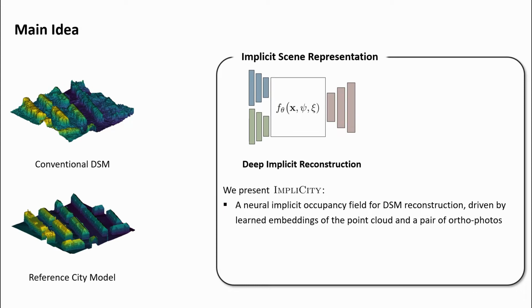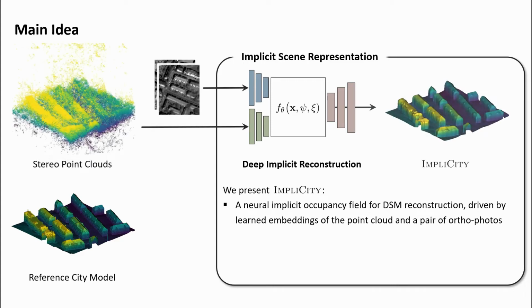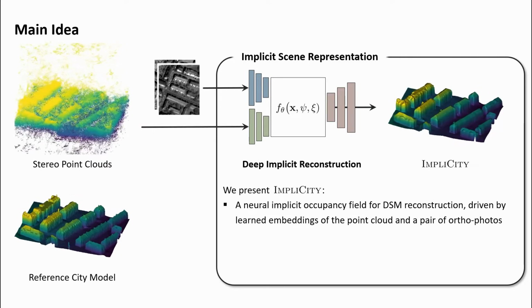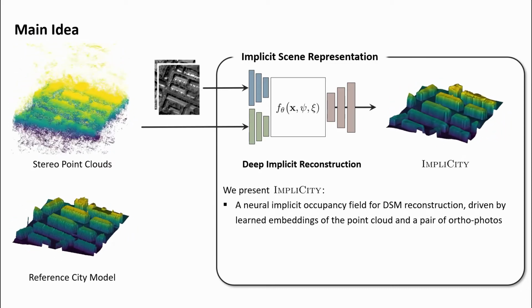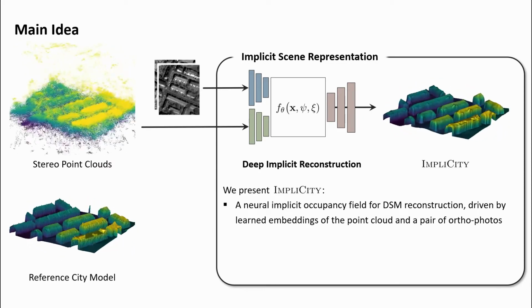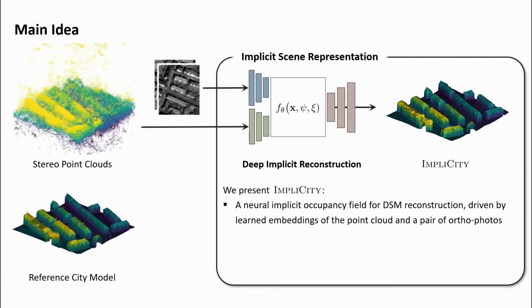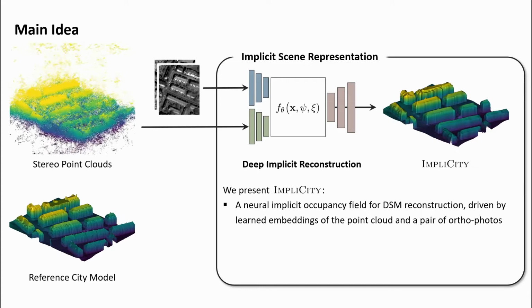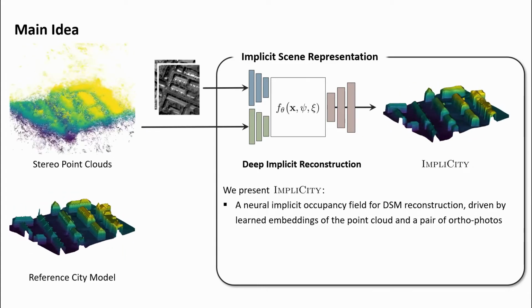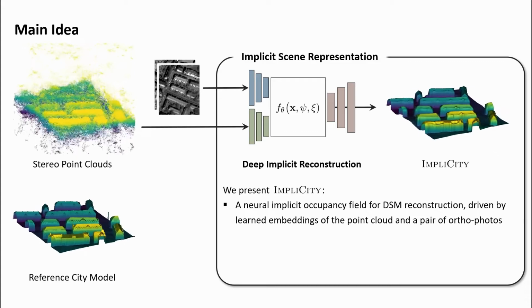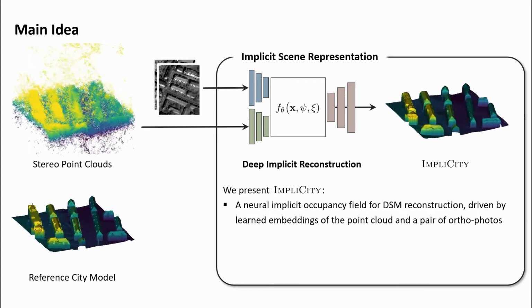First, we introduce ImpliCity, a coordinate-based neural representation which models the 3D scene geometry as an implicit continuous occupancy field. Second, we refrained from parameterizing the initial reconstruction as a 2D elevation map and instead revert to the raw, irregular, and unoriented point cloud. Since this point cloud does not preserve fine-grained geometric details that are, in principle, visible in the images, we leverage two ortho images as additional input to our network. In this way, we constrain the network to reconstruct crisp crease edges and height discontinuities that are aligned with the image gradients.